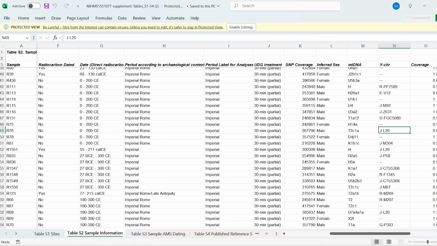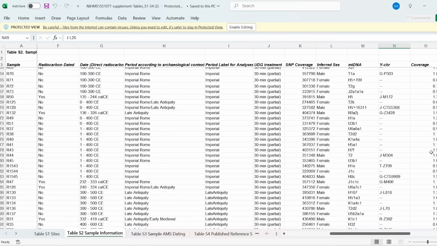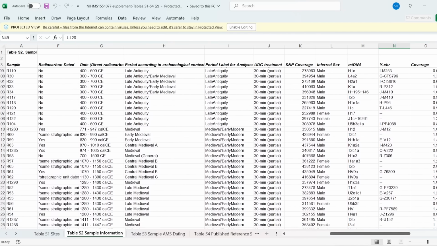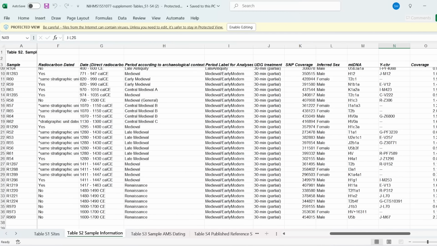And this does connect to the Eastern Mediterranean and the Near East as well. And we'll look at a map just in a second of G2a today, and you can still see that that's reflected. But yeah, G very common amongst Imperial Roman males. And let me just scroll down here to the bottom. You can see, yeah, branches of G, occasional branch of T in there. But you can see G1 and G very common. And just to kind of complete this, you can move right down. This is the Renaissance period, but you can see still G1 and G were common. You can see R, you can see E, and you can see quite a common continuation of these broad haplogroups.